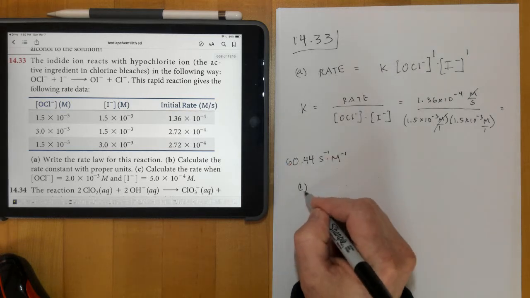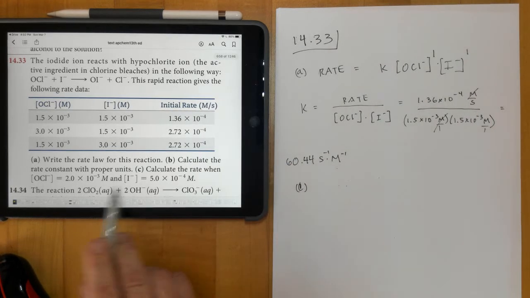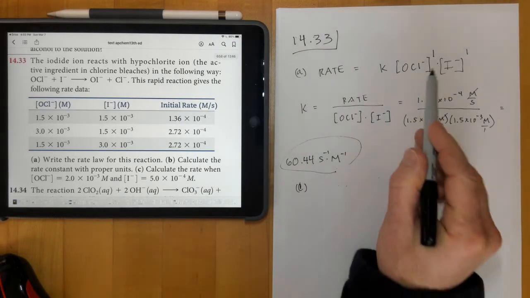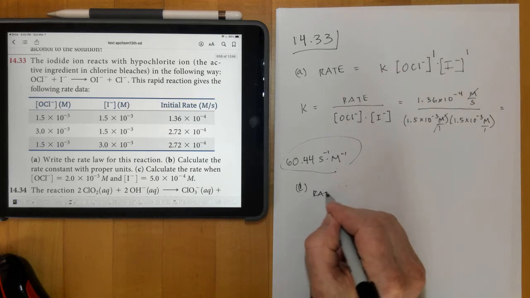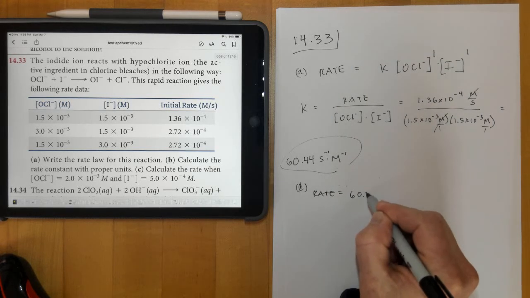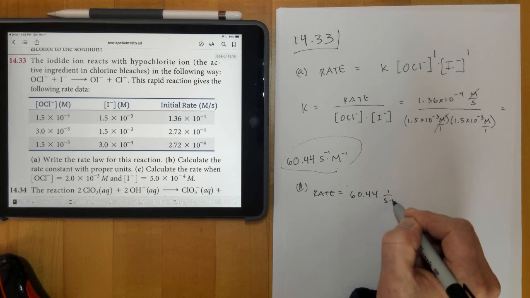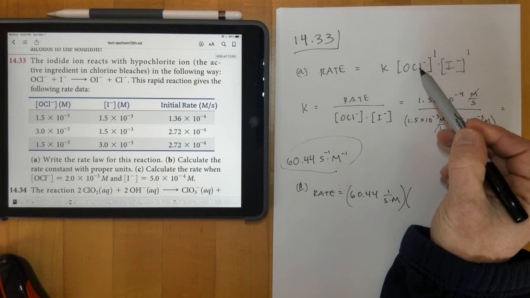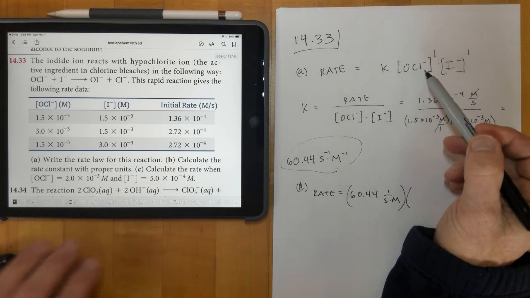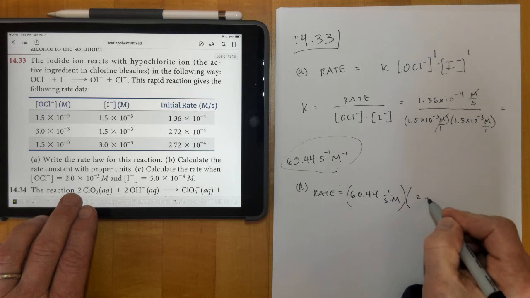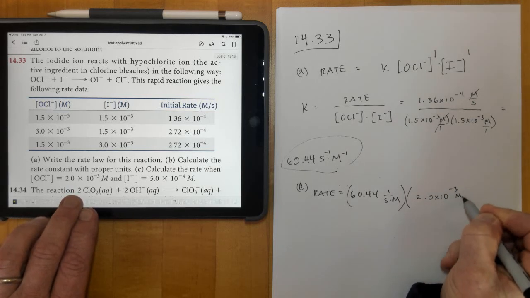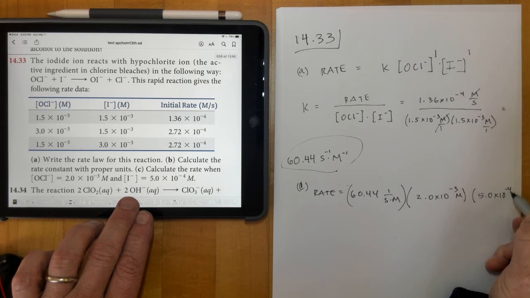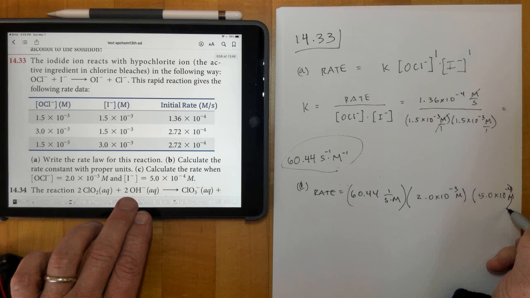Then in letter C, it says calculate the rate when, and then they give us two values. Since we know the rate constant now, we can plug these values into the rate expression and solve for the rate. So rate would be equal to 60.44, 1 over seconds times molarity, and then we'd multiply that times the molarity of OCl minus that they give us right here, which is 2.0 times 10 to the negative third molar, times the concentration of I minus, which is 5.0 times 10 to the negative fourth molar. I'm running out of room here.